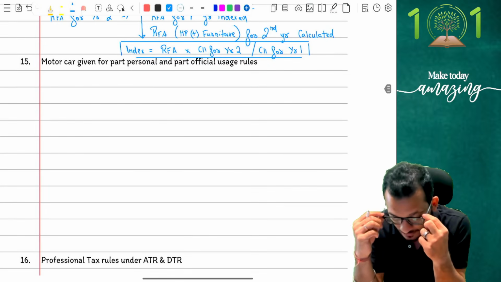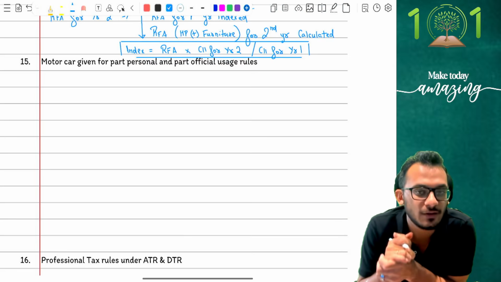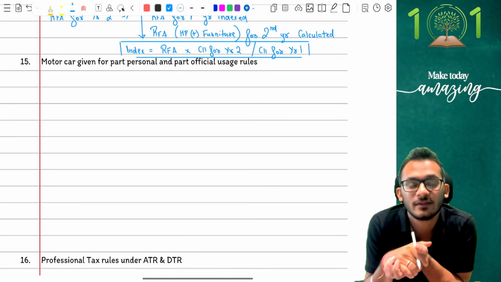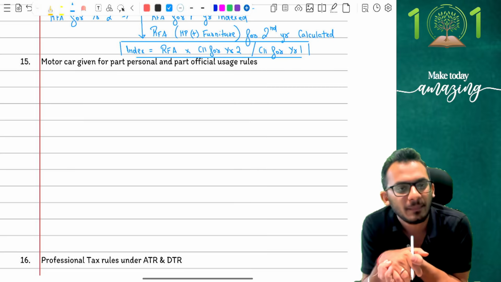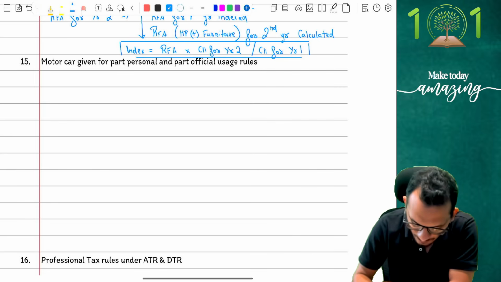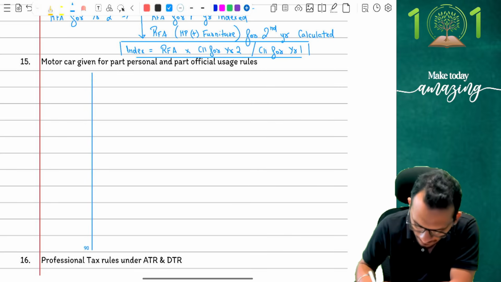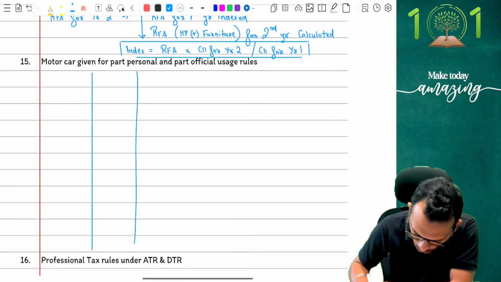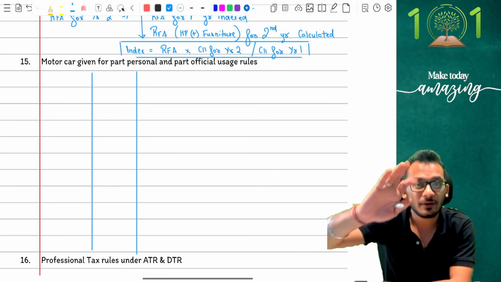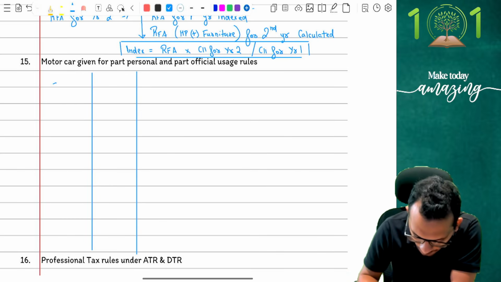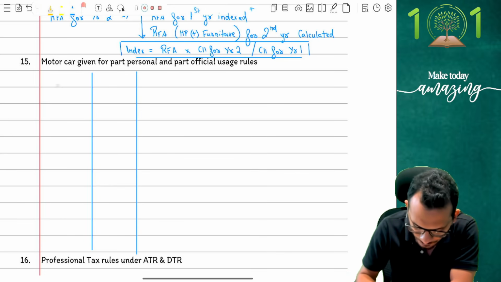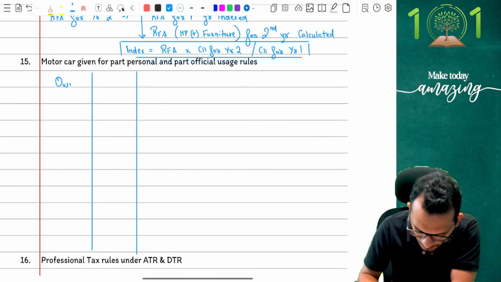It says, what is the perquisite rule if the motor car is given for part personal and part official reasons? Now, I'm going to simply draw a table, people. I think you know this table from my material, but if you have not done it earlier, I'm going to show it to you. The table is like this. I'm going to ask a very simple question. Tell me, whose car is it?